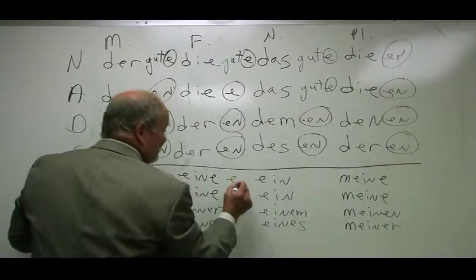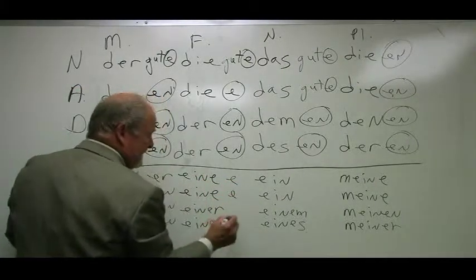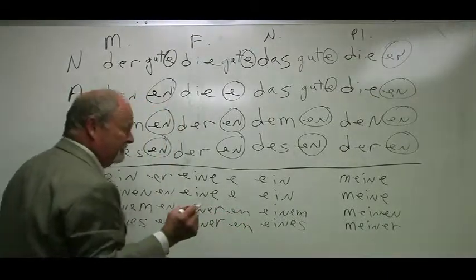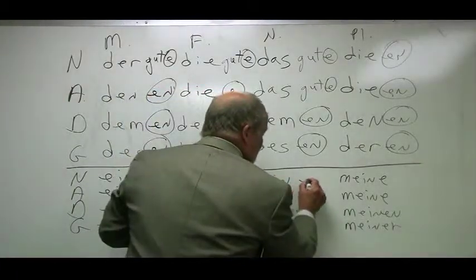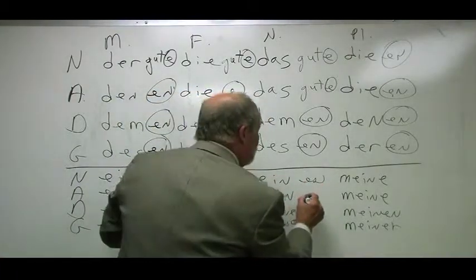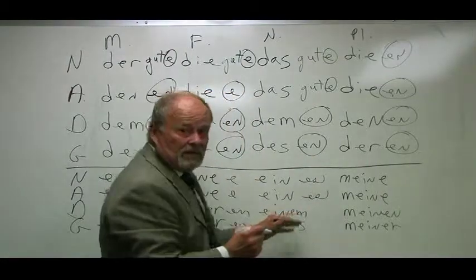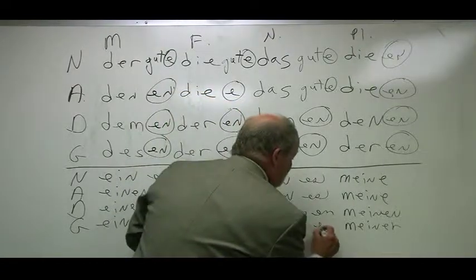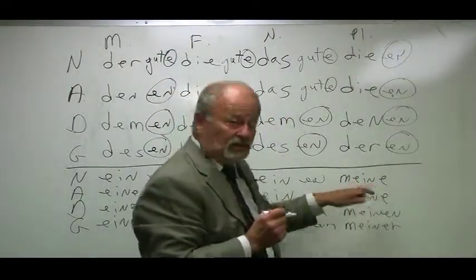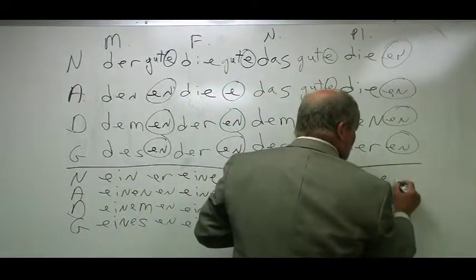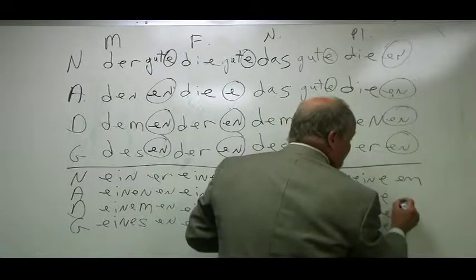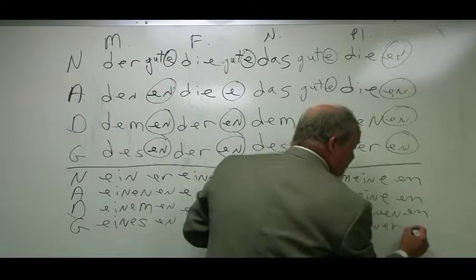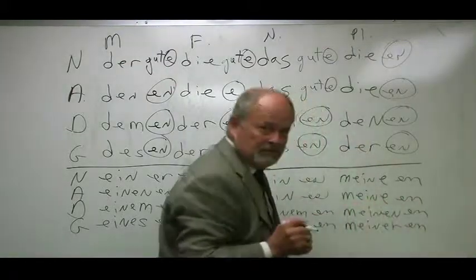Eine gute, eine gute, einer guten, einer guten. Ein gutes, ein gutes, einem guten, eines guten. Mine in the plural: meine guten, meine guten, meinen guten, meiner guten.